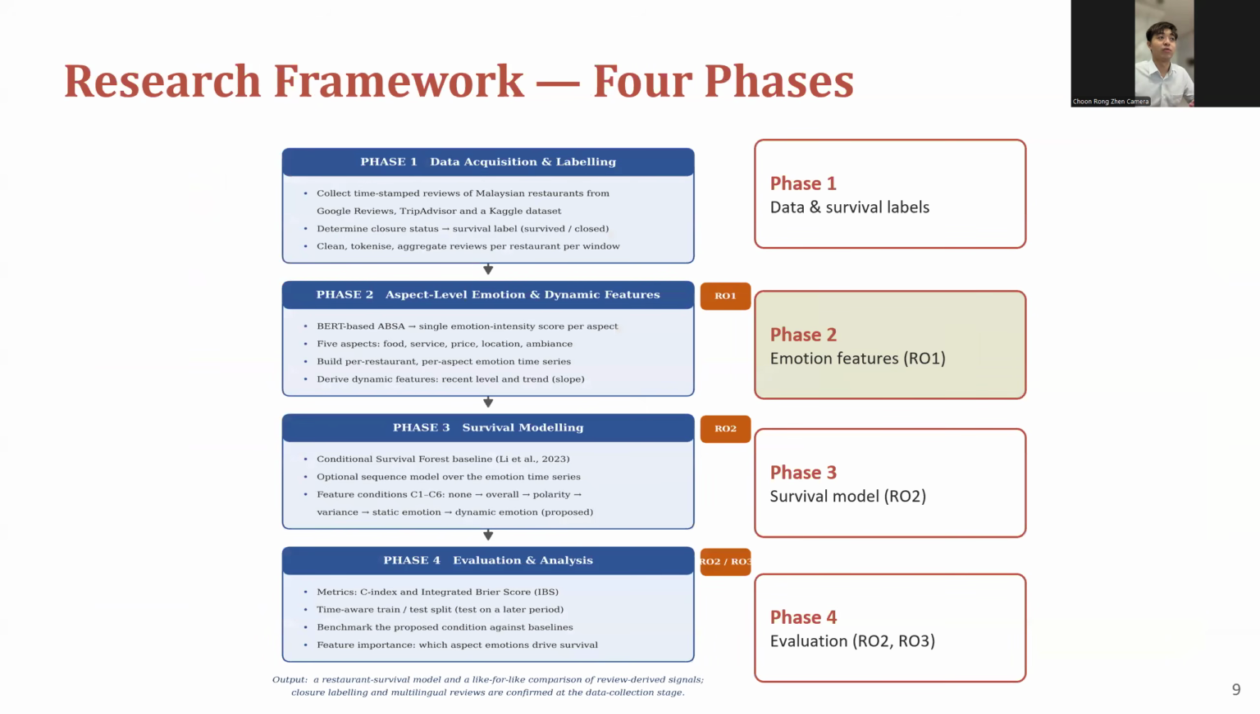So this is the research framework. Phase 1 is the data acquisition and labeling. Second, we go to the aspect-level emotions and dynamic features. Third, we do the survival models. Fourth, we do evaluation and analysis. So this is the big picture of how I'm going to carry out this research.